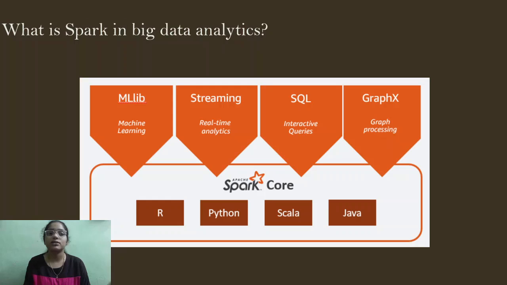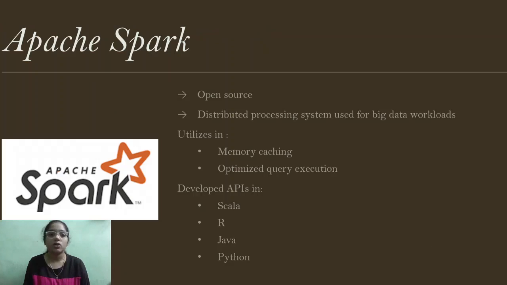And the next one is, what is Spark in big data analytics? So Spark is Apache Spark. The full name is Apache Spark. It has some good workloads, which are machine learning, real-time analytics, interactive queries, and also graph processing. So first of all, Apache Spark is an open source and distributed processing system which is used for big data workloads. And this Apache Spark utilizes in-memory caching and optimized query execution.